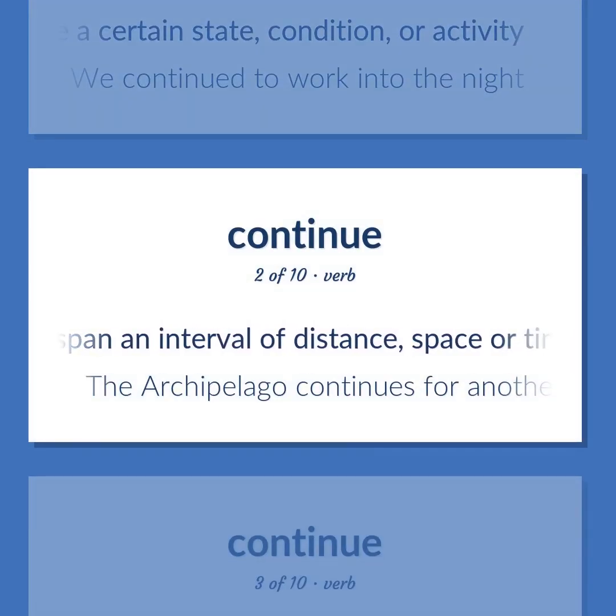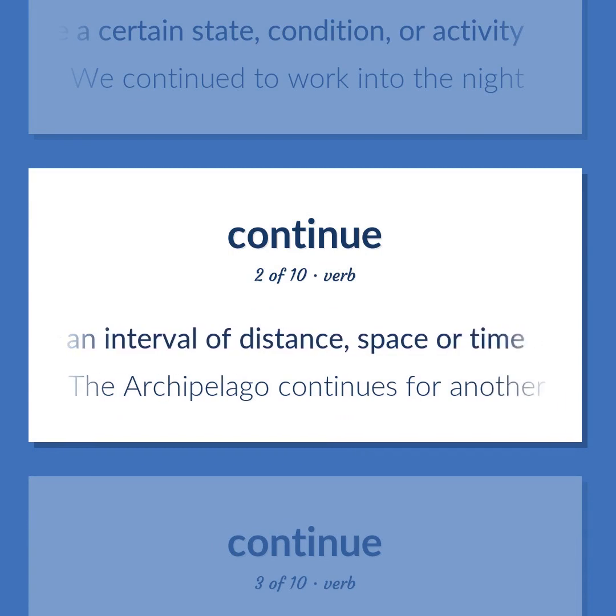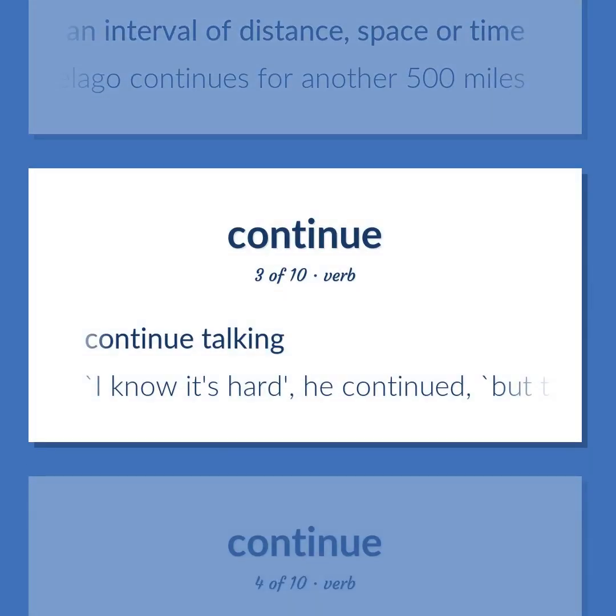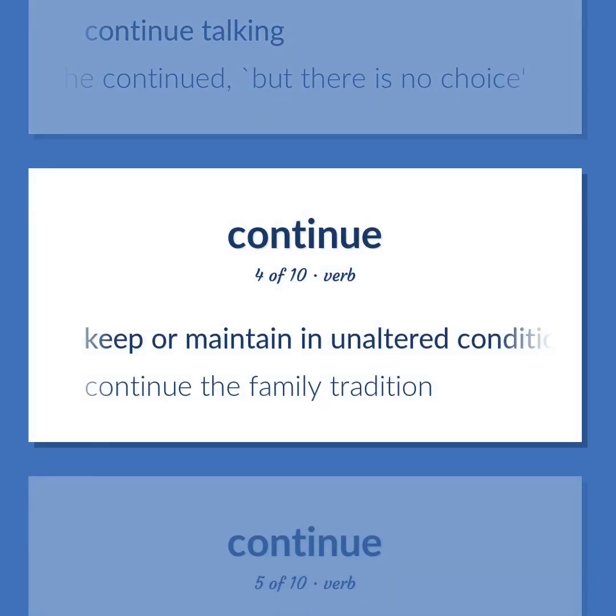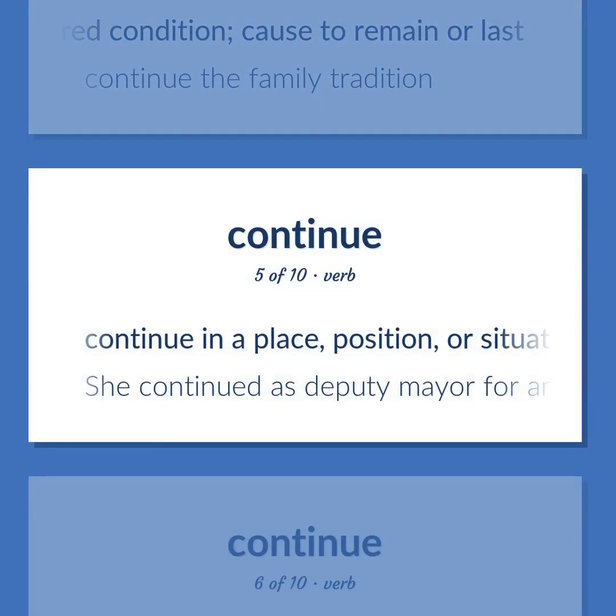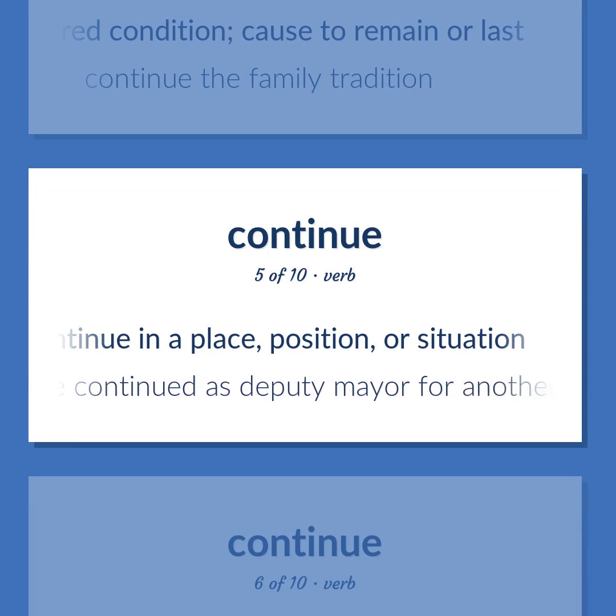Span an interval of distance, space or time. The archipelago continues for another 500 miles. Continue talking. I know it's hard, he continued, but there is no choice. Keep or maintain in unaltered condition. Cause to remain or last. Continue the family tradition. Continue in a place, position, or situation. She continued as deputy mayor for another year.